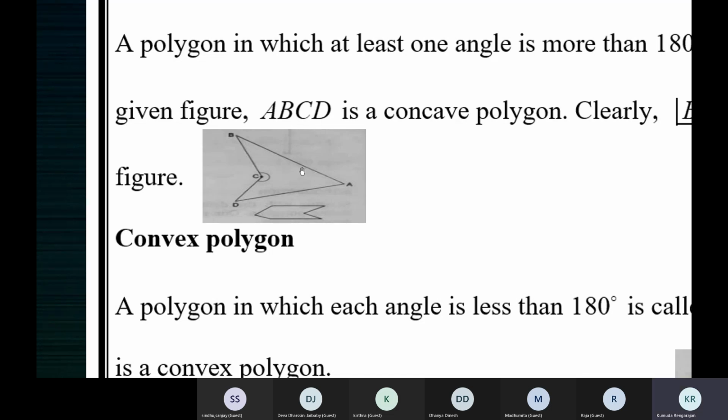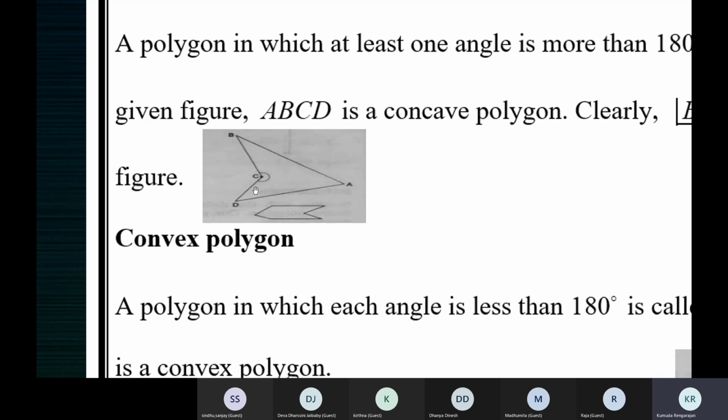Now, when you look at the interior angles of this quadrilateral, this angle here is a reflex angle. Reflex angle meaning the magnitude of this angle will be more than 180 degrees.